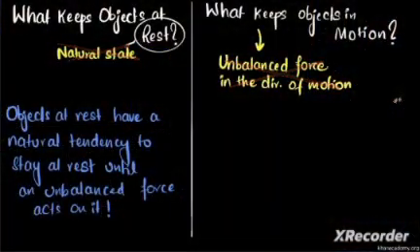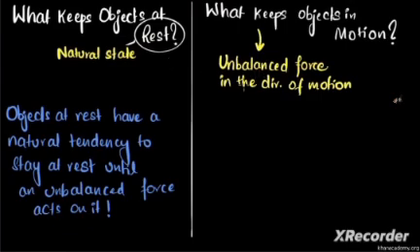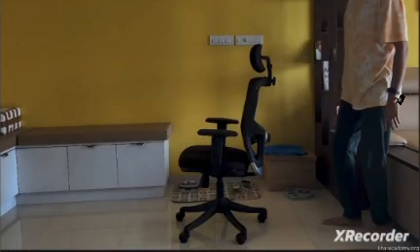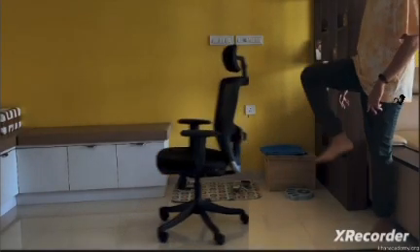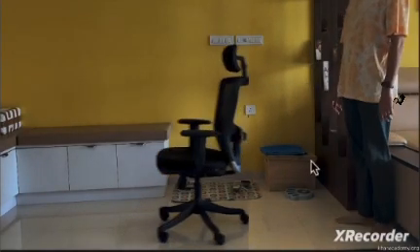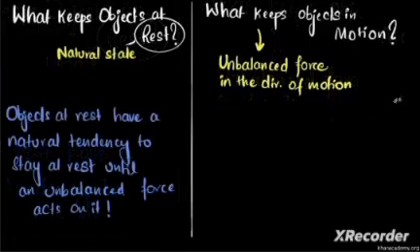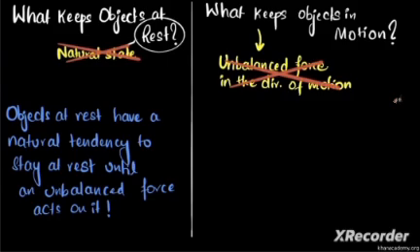And for a second, if we imagine this was right, that we needed an unbalanced force to keep things in motion, then that chair should have instantly stopped the moment we lost contact with the foot. This is how it would look. All right, ready? Boom. See? The chair would instantly stop once I let go of it. But clearly this doesn't happen. This is not how things work, which means this is definitely wrong.